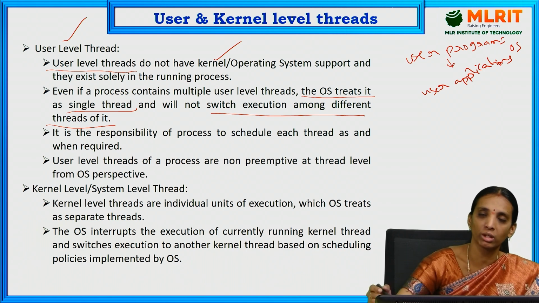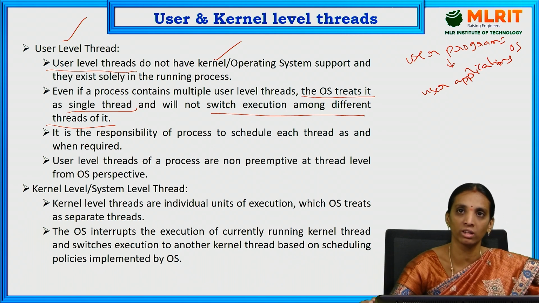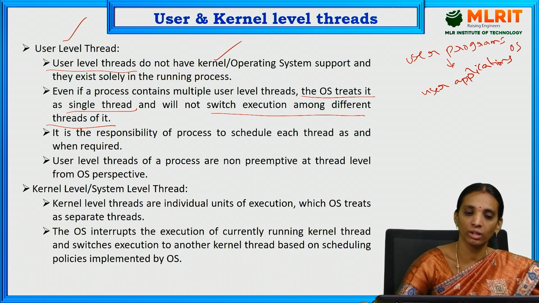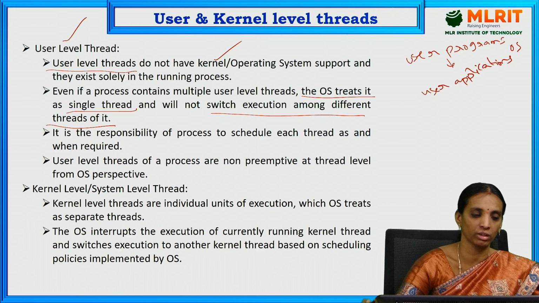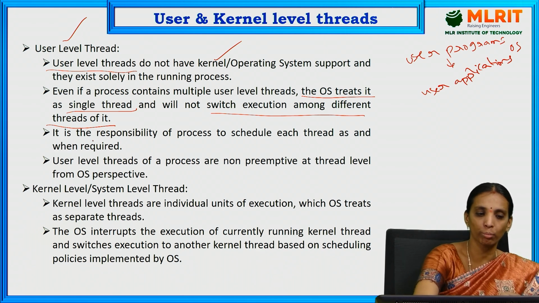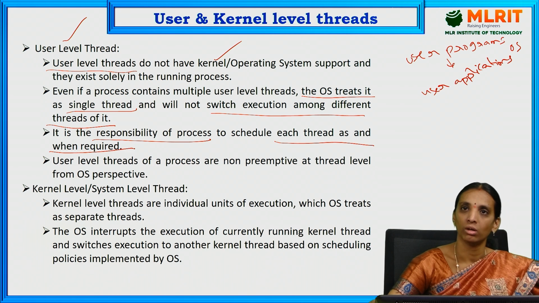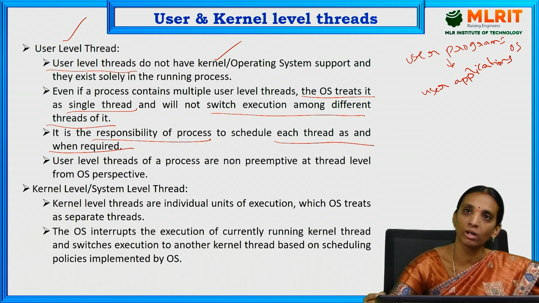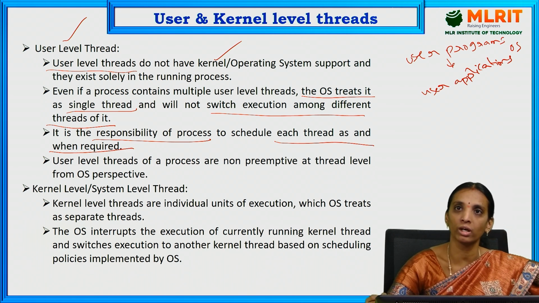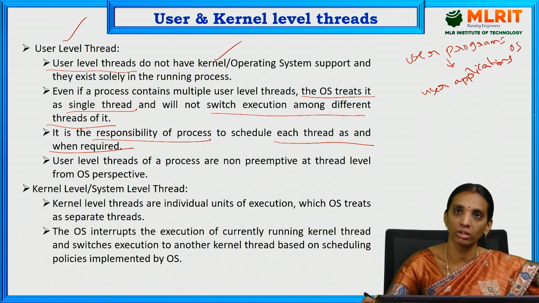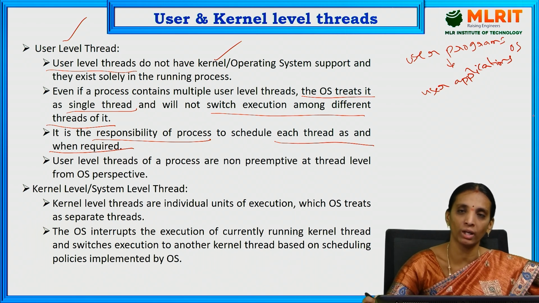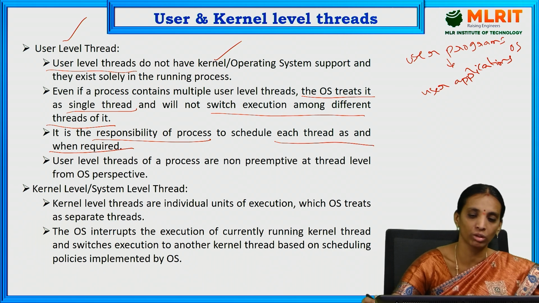It will simply treat it as a single thread and will not share any resources among those threads. It is the responsibility of the process to schedule each thread as and when required. The kernel will not take any responsibility for scheduling and execution of the threads. Only that particular process will have the responsibility to manage and schedule each thread.